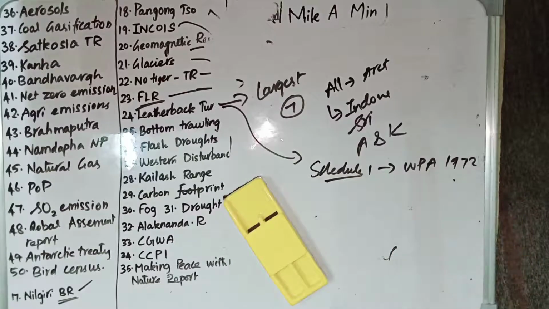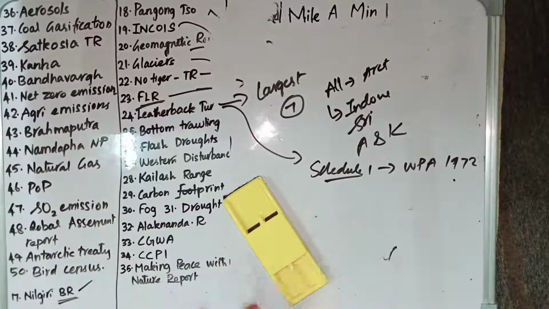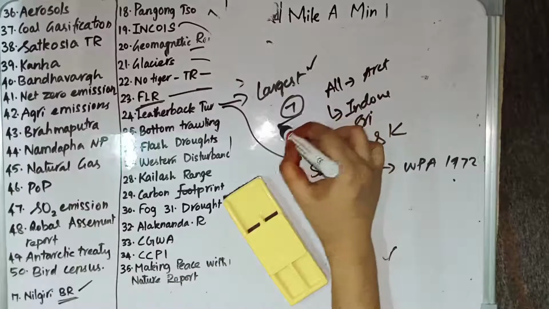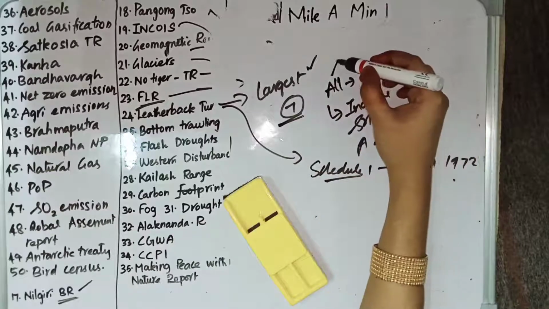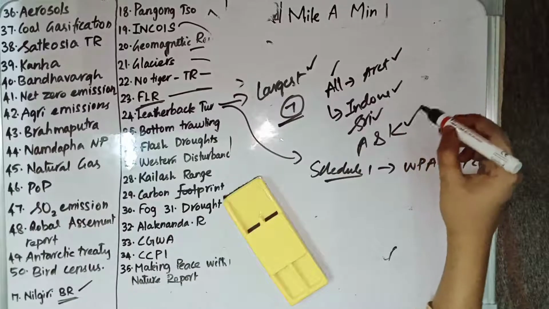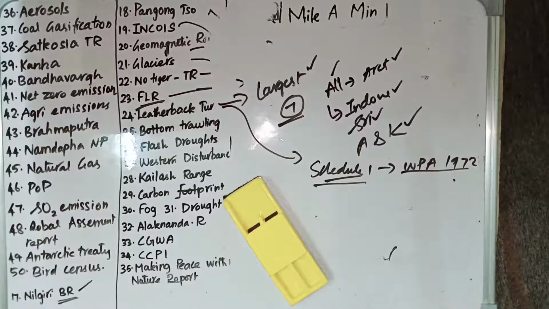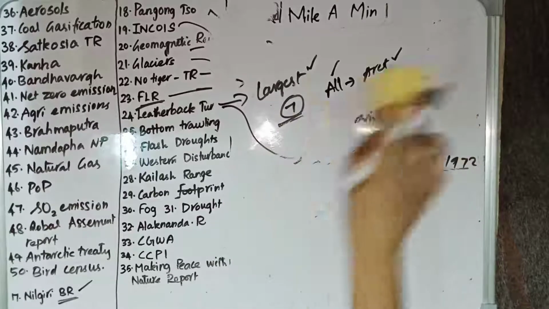So these are the points relating to leatherback turtle. Leatherback turtle is the largest of the 7 species of sea turtles. It is found in all oceans except Arctic and Antarctic. In the Indian Ocean, it is found in Indonesia, Sri Lanka, and Andaman Nicobar. It is under Schedule 1 of the Wildlife Protection Act 1972.